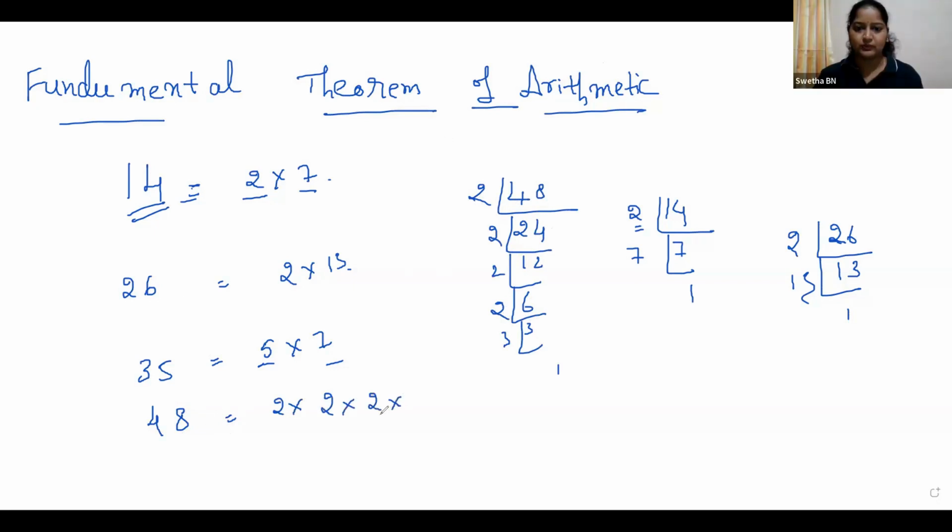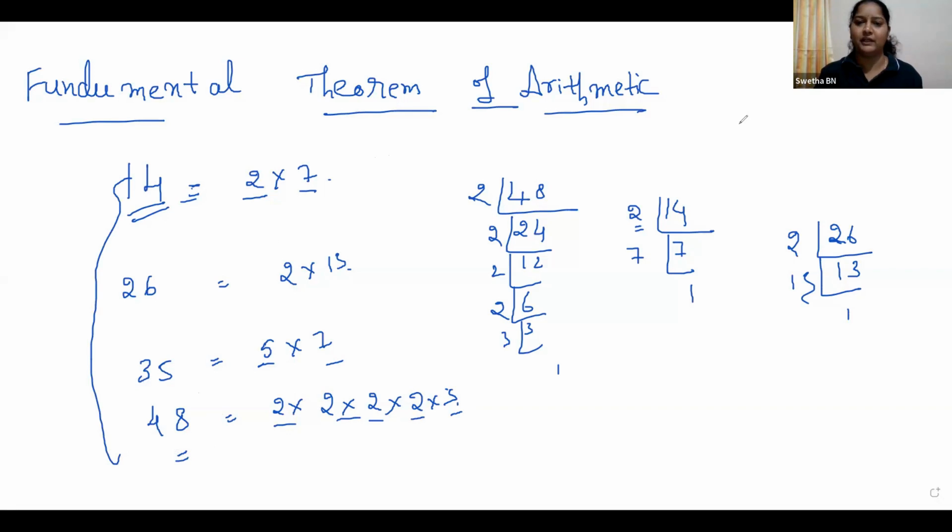How can you write this? 2 into 2 into 2 into 2, 4 times, into 3. See, all these are prime numbers, right? For every composite number, it can be expressed as the product of primes. That is what the fundamental theorem of arithmetic says. Got it?